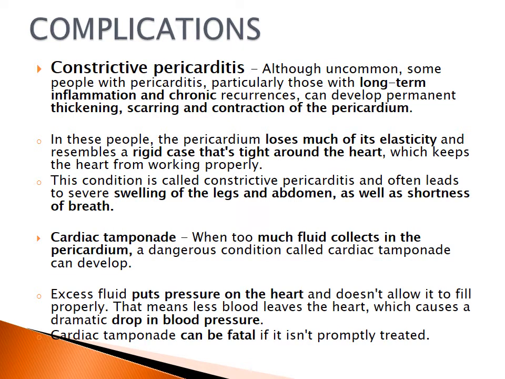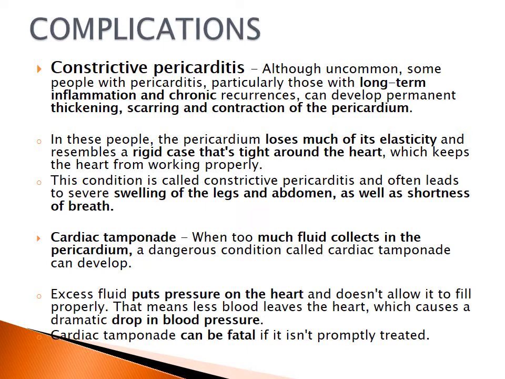The complication associated with this disease condition is constrictive pericarditis. So what is this constrictive pericarditis? Some of the people with pericarditis, particularly when they have long-term inflammation, and especially when it is a chronic condition, can develop permanent or complete thickening of the pericardium.